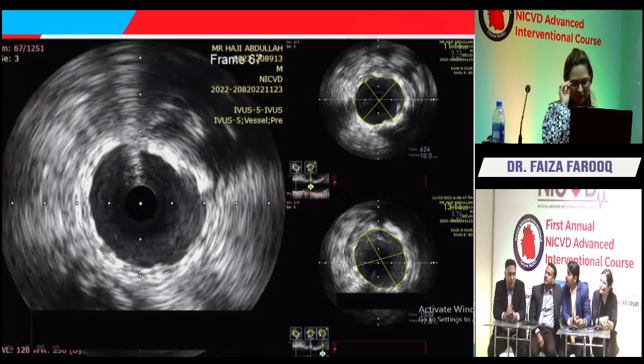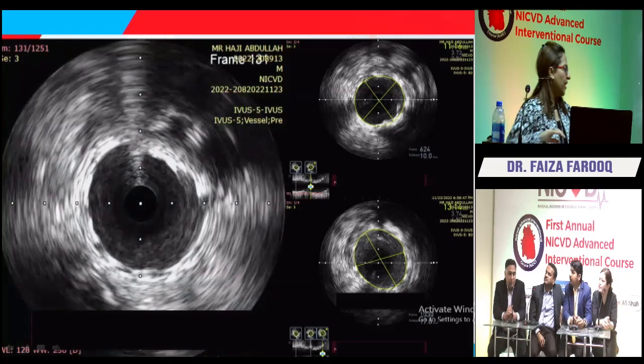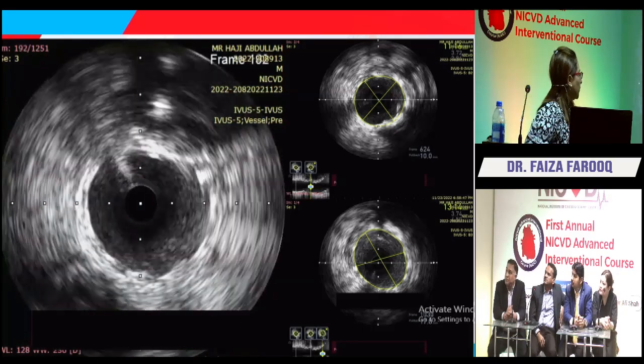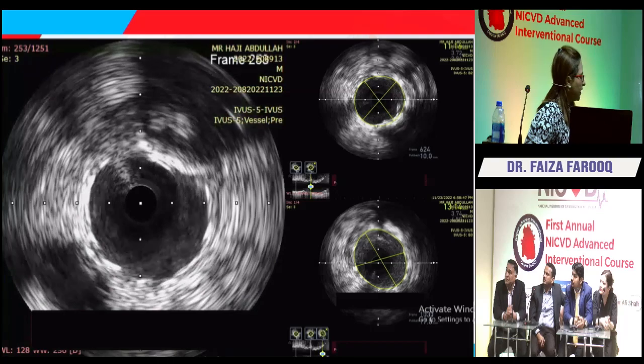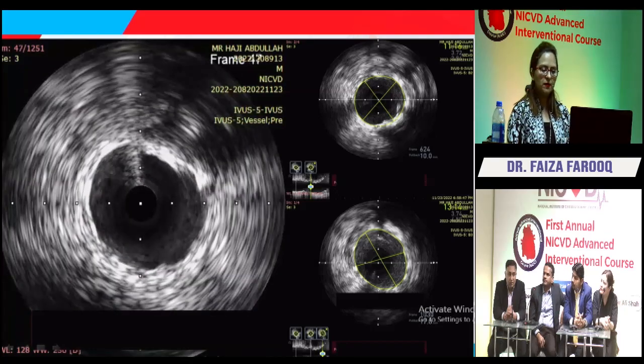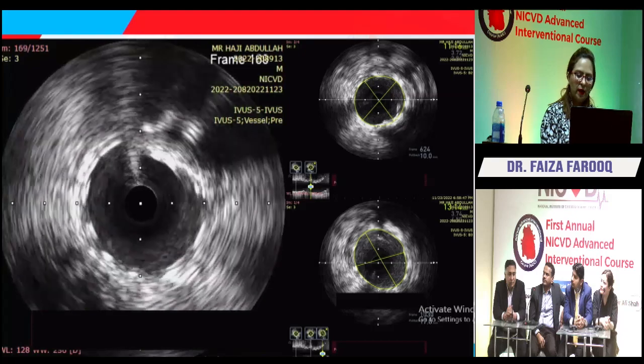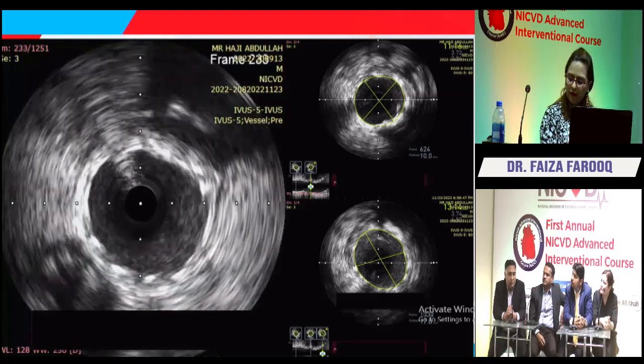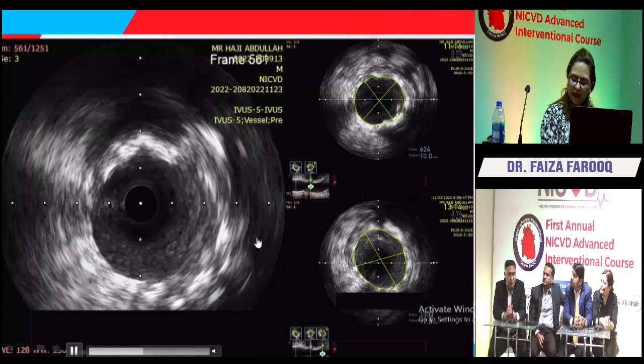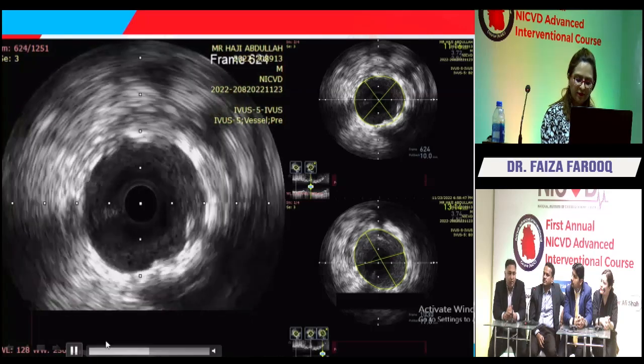We can see the IVUS image. It shows well-opposed stents in the LAD and no under-expansion. The MLA calculated at the LAD was greater than 6 and in the left main was greater than 8.